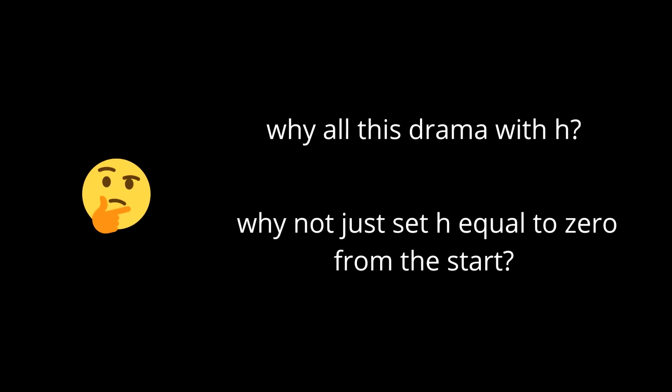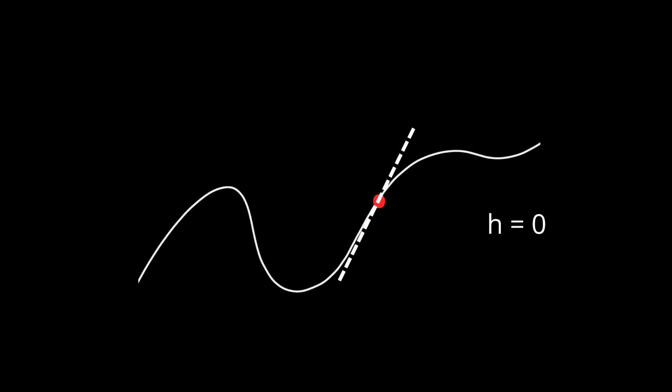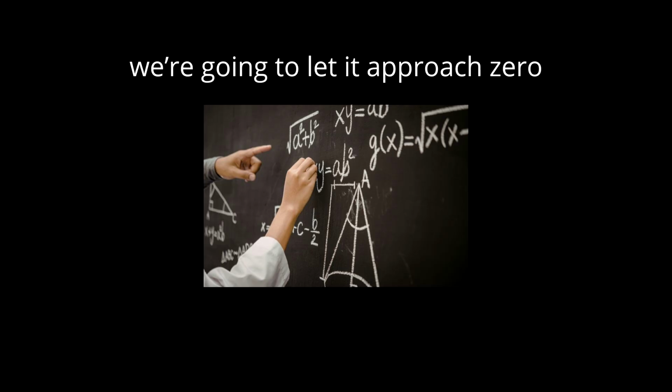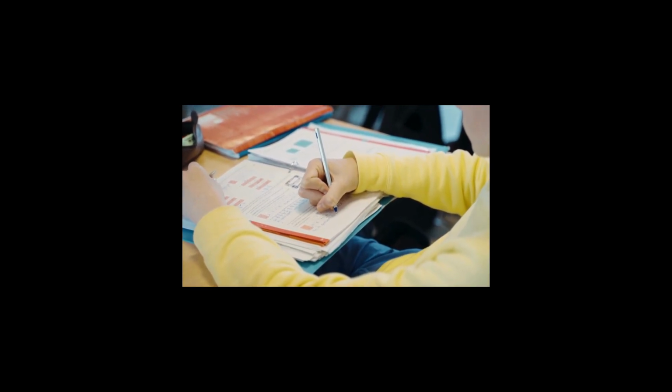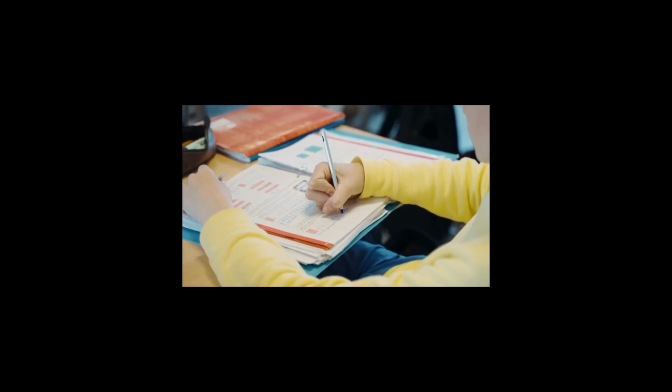Now you might be wondering, why all this drama with h? Why not just set h equal to 0 from the start? Great question, because if h is 0, then both points are the same point. And when you try to compute the slope, you end up dividing by 0. So calculus does something clever. It says, we're not going to let h be 0. We're going to let it approach 0, get arbitrarily close, so close that the difference is meaningless, but not 0. That idea is called a limit, and this is the core trick of calculus. We avoid division by 0 without giving up the exactness we want.